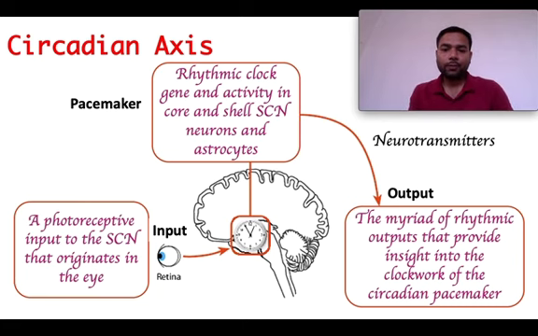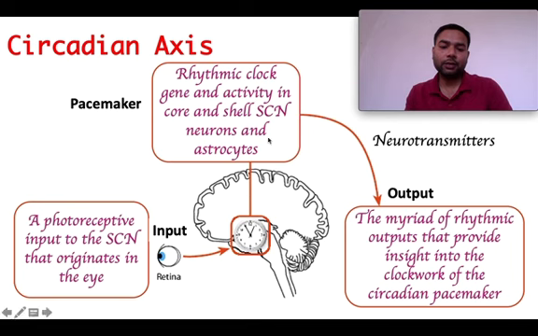So basically three components are there which make a biological clock function. The first one is the input point where we receive the light, for example, from the environment, which is basically the eye, the retina of the eye, which is able to receive the photoperiod, the changes in the light and dark cycle of the environment.